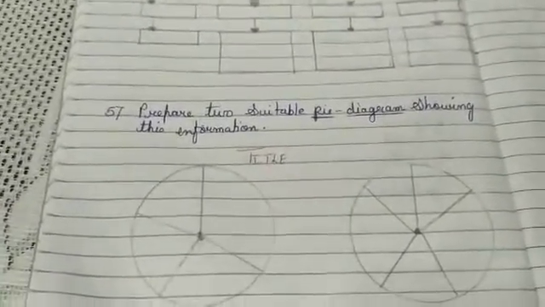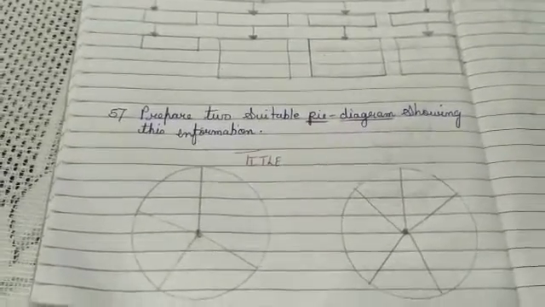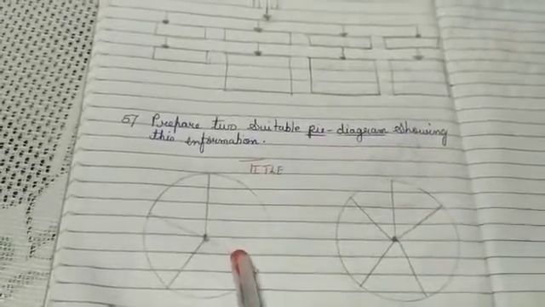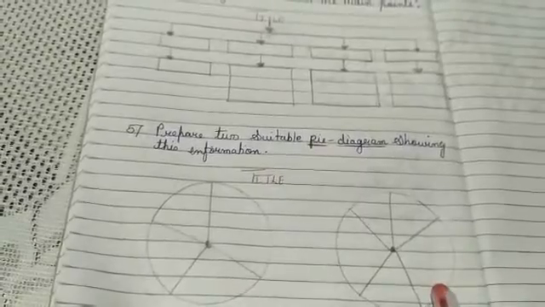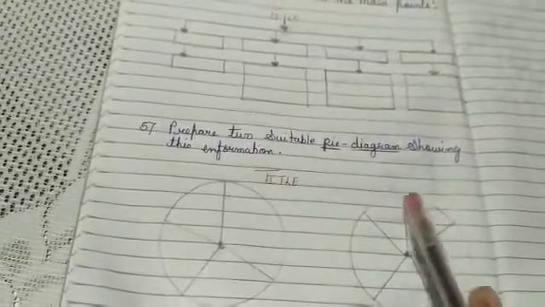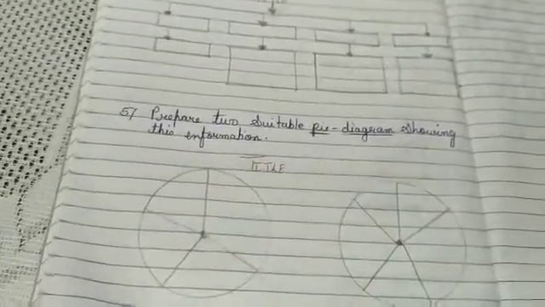Next one, prepare two suitable pie diagrams showing this information. It is said to draw two pie diagrams, so two pie diagrams are drawn. You can draw them with the help of a bangle or a geometry compass. So read the passage carefully and write a suitable title. At the same time, can you see these lines over here?